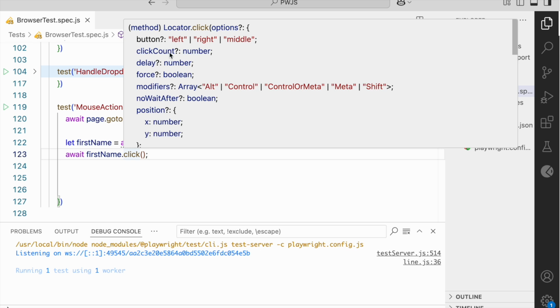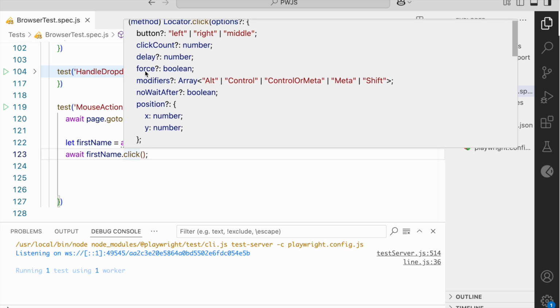And there is one more thing, click count. Suppose I want to click on an element a number of times, say 10 times or 20 times, you can give that much click count. And delay, suppose you want to perform some delay in between the actions, you can give this delay option.